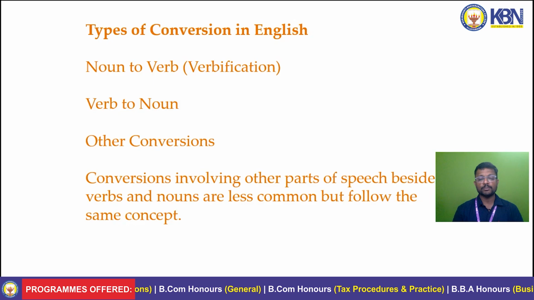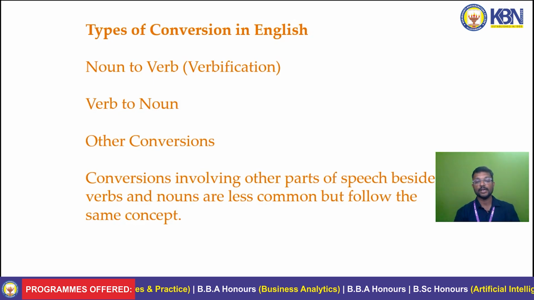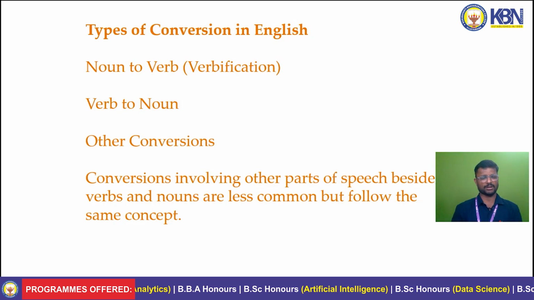The most common form of conversion in English is noun to verb conversion. When we look at most instances of conversion, it is noun to verb, which is also called verbification.